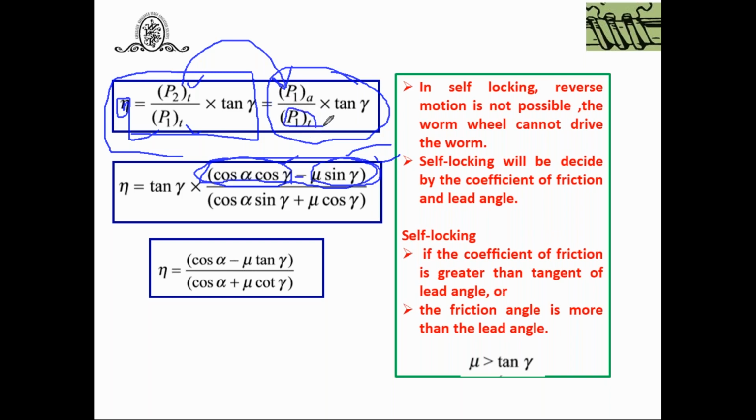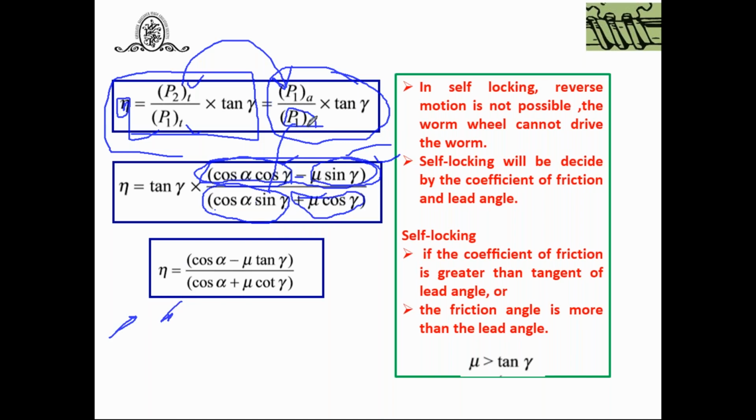Similarly, P1T, the tangential force in the worm, is equal to cos alpha into sin gamma plus mu cos gamma. The first term, cos alpha into sin gamma, is because of the normal reaction, and mu cos gamma acts in the horizontal direction, opposite to the axial force.